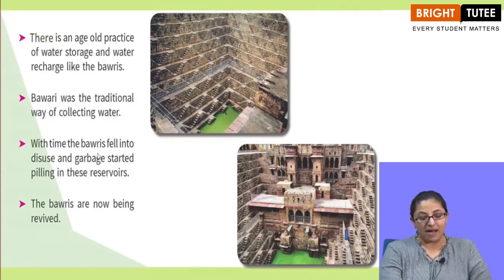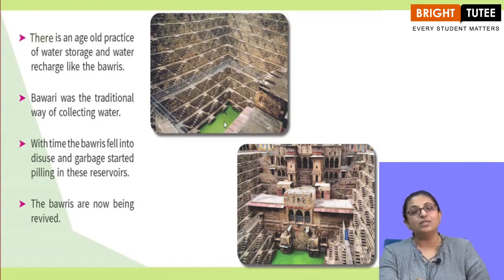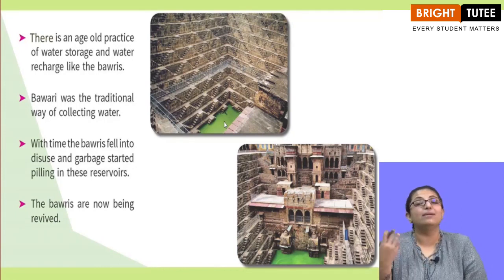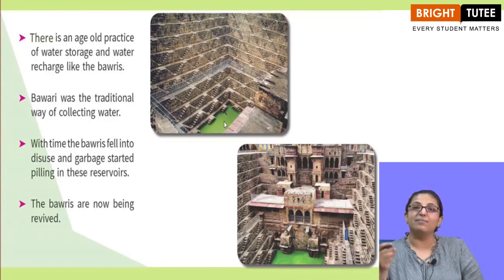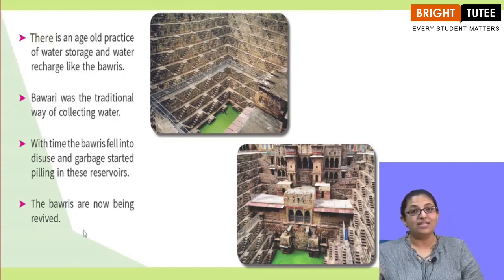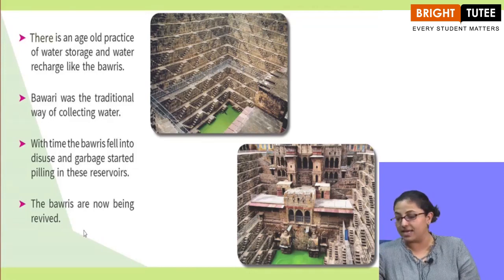With time, the Bawris fell into disuse and garbage started piling in these reservoirs. Bawris were like reservoirs where the water used to collect. But by the time, these Bawris were just rejected. They were not considered for use, and they became garbage reservoirs instead of water reservoirs. Right? The Bawris are now being revived. Now that we know that we must store more water and do rainwater harvesting, the Bawris are being revived, right?